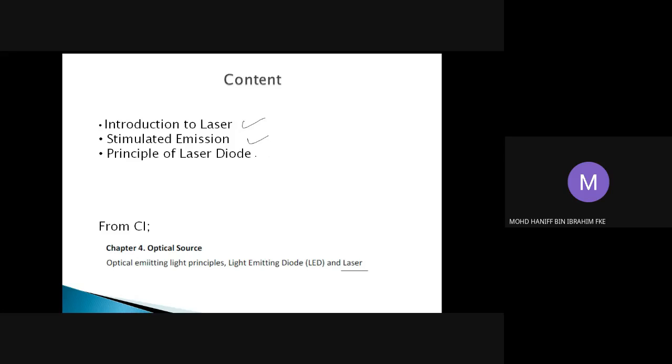And then you're going to see how a laser diode is operated. So these are three important things to be covered in lecture 8, and this is from the CI. Our concern will be on this laser. The things we learned in lecture 7 were on the light emitting principle and also on the LED, covered in our lecture last week. So this week the focus will be on lasers.